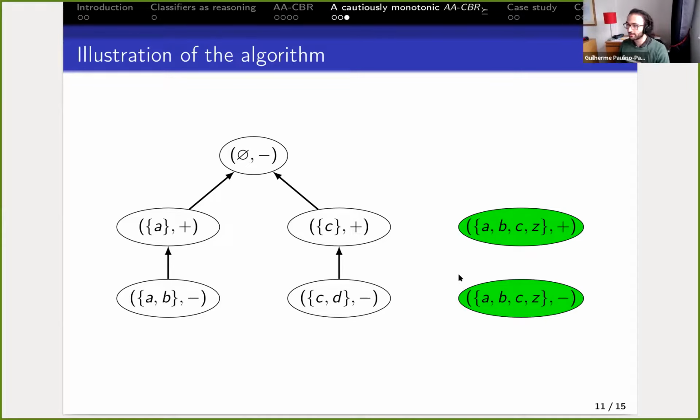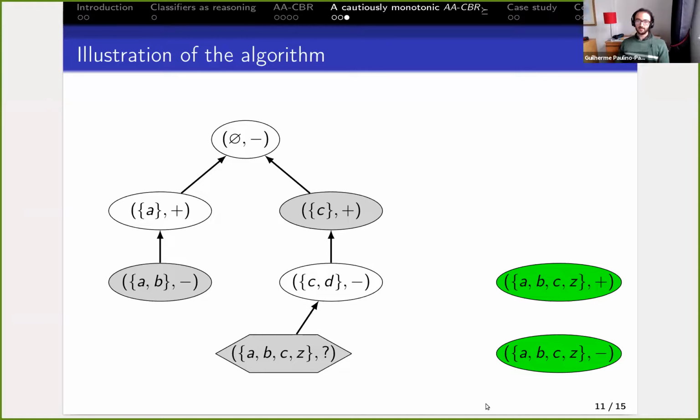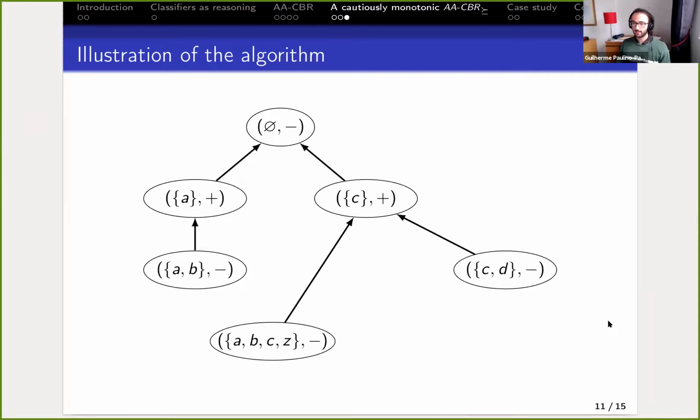Here is an incoherence example to illustrate. ABCZ plus and minus, let's query for ABCZ. And similar to the last case, we would find out that the prediction is plus, and therefore ABCZ plus is not surprising and ABCZ minus is surprising, and that would leave us with a case base like this, and we would use this resulting case base for the inference in next times.